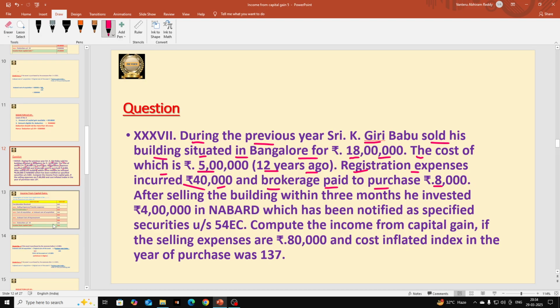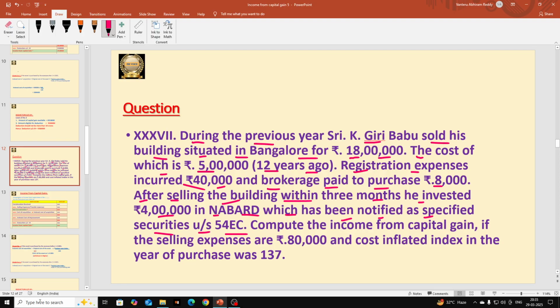And next, after selling the building, within 3 months he invested 4 lakhs rupees in NABARD, which has been notified as specified securities under section 54 EC. So after selling that building, he invested 4 lakhs rupees in NABARD notified specified securities, which is eligible for deduction under section 54 EC. Whenever they give it like this, we should compulsorily give that as deduction under section 54 EC.